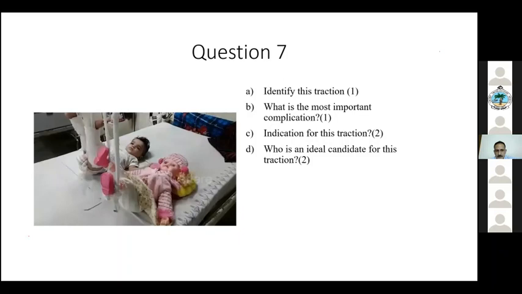Neurovascular. Yeah. So whenever you have applied such a traction, you must inspect the limb at least 3 times a day. In the morning, definitely with the rounds with your consultant. Make sure before your lunch break, you see it again. And just before sleeping, again see it.